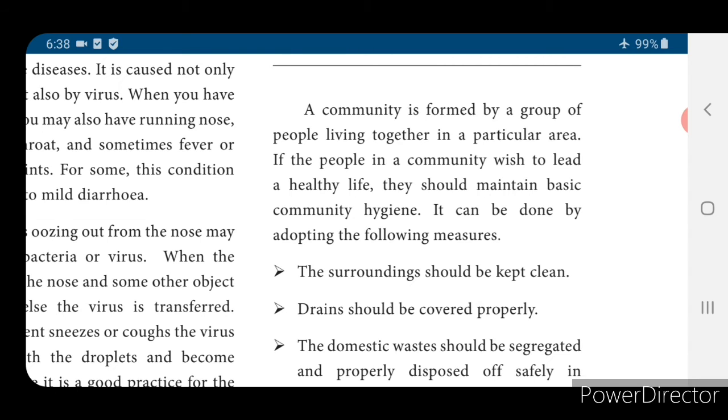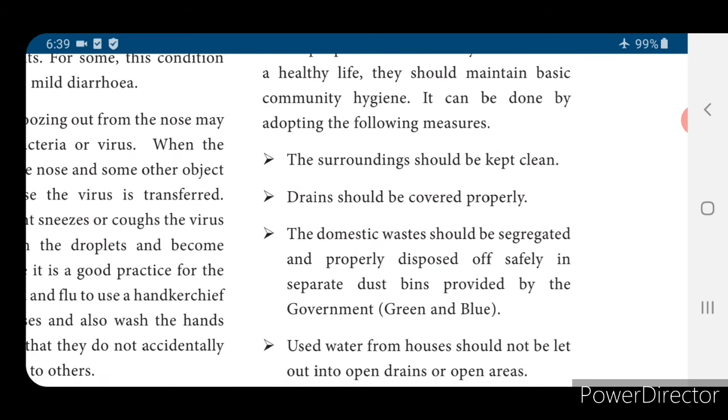If the fever spreads near that place, among the people living near it, and all the people get the disease, we call that a community disease. A community is formed by a group of people living together in a particular area. If the people in a community wish to lead a healthy life, they should maintain basic community hygiene. It can be done by adopting the following measures.